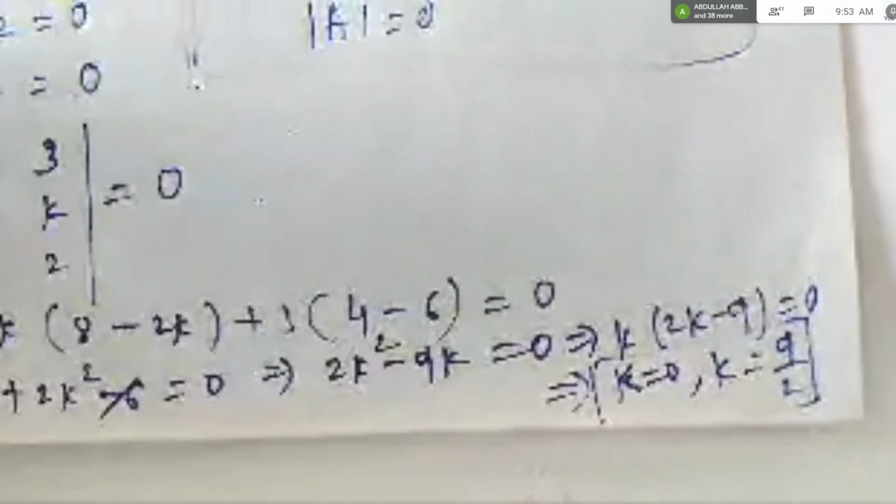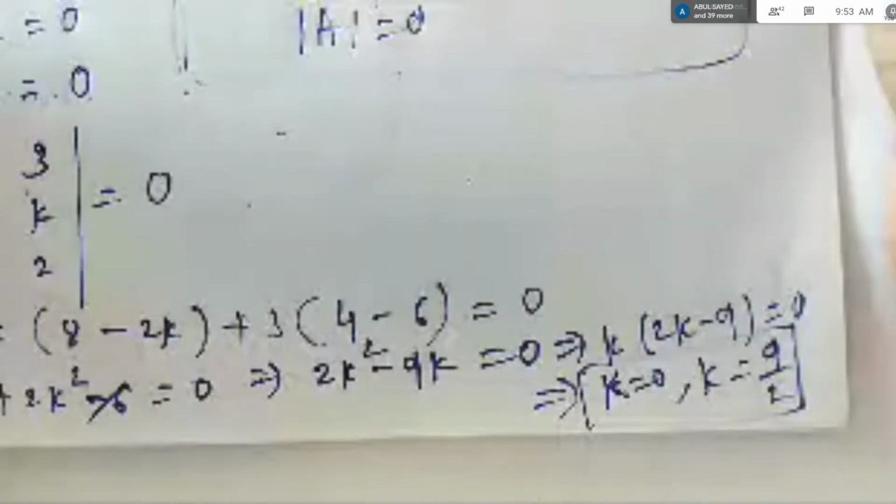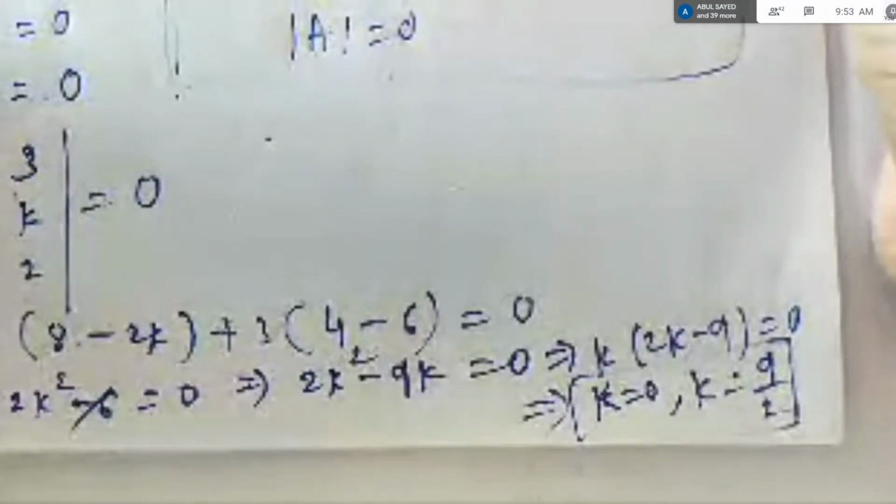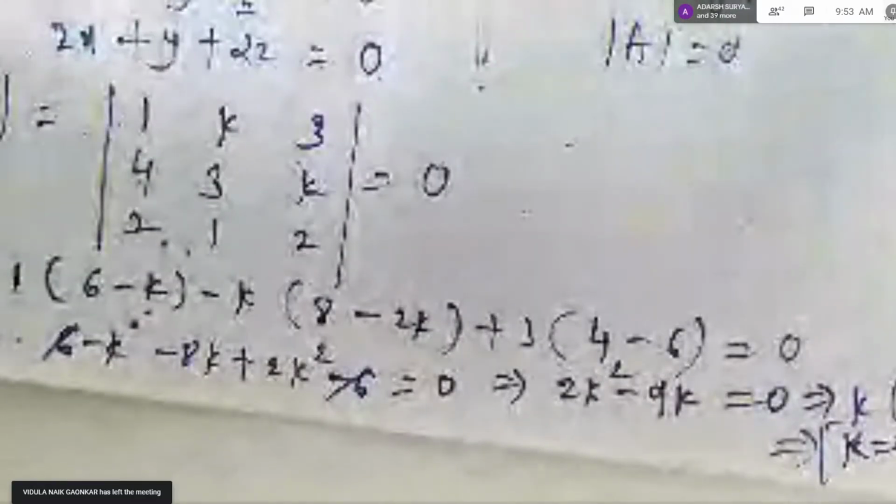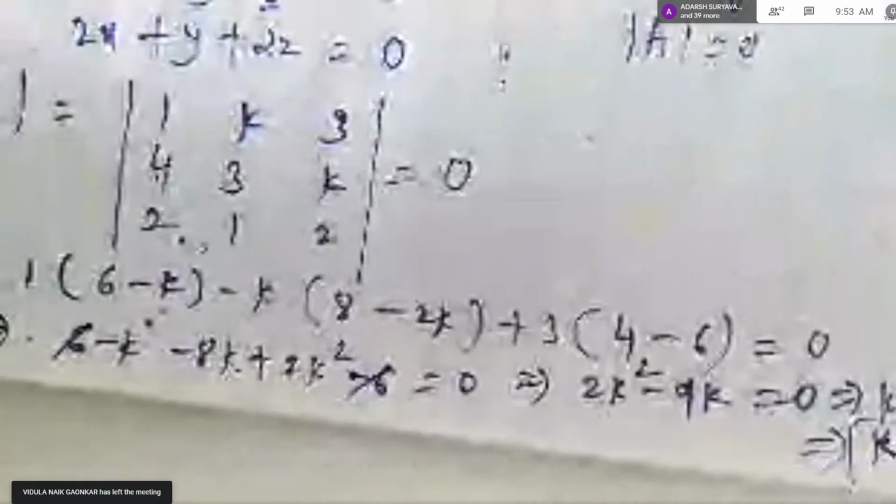Correct? k is 0 or k is 9 by 2. You can ask me if you have any doubt in this part. I just equated this determinant to 0. All of you are aware of solving determinant, right?